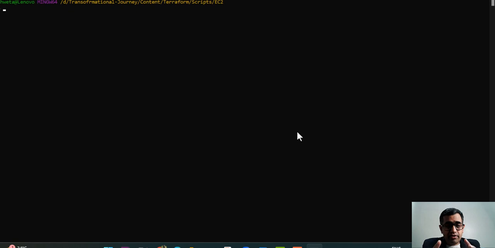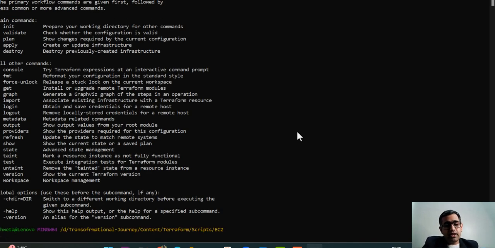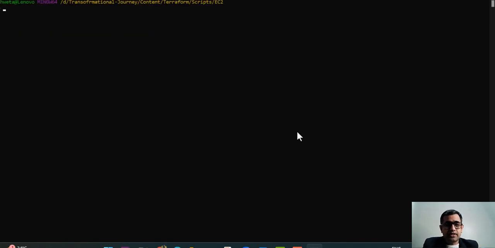Alright guys, so what I've done is I've gone ahead and added the Terraform exe path in the environment variables, and now if I say terraform, it should work. Now you see that it is working. Previously it was giving an error. Now it is working, so I'll just clear it off.